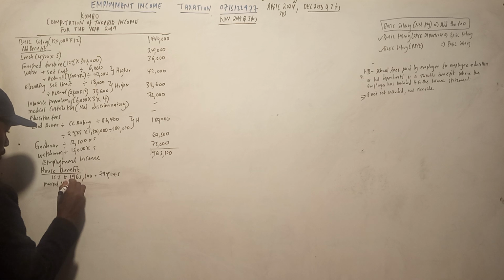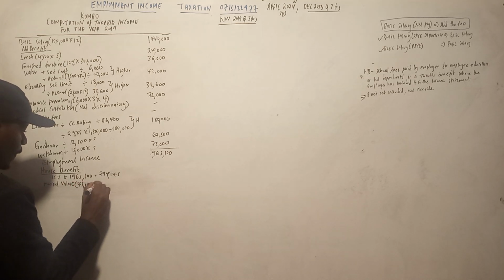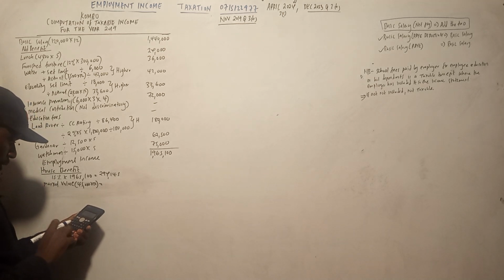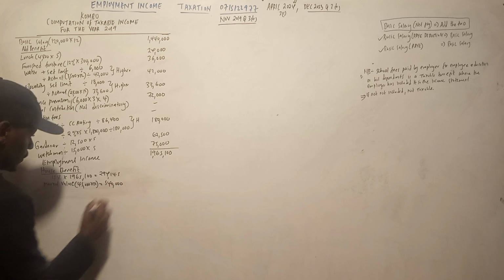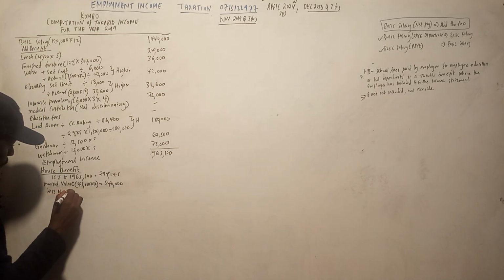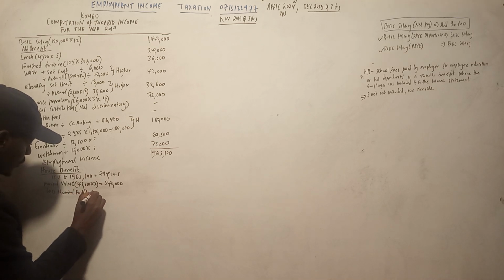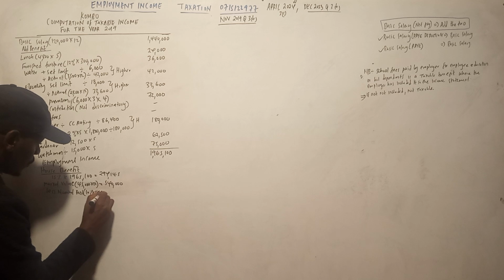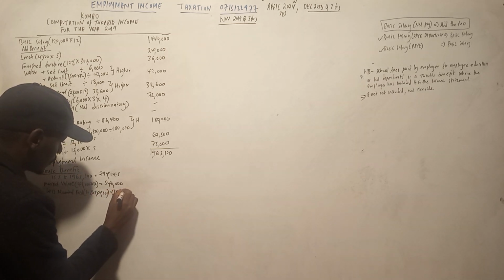Market value najua ni 45,000 times 12, which is 540,000. Then you are supposed to less nominal rent, which is 10% times 144,000, which is minus 144,000.